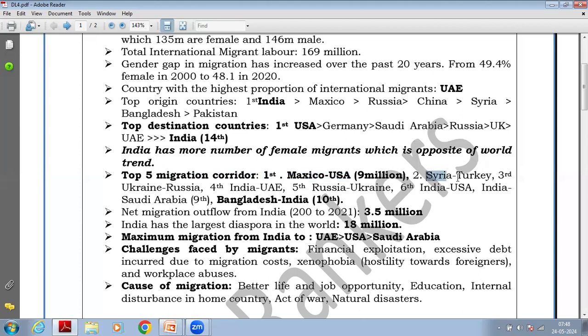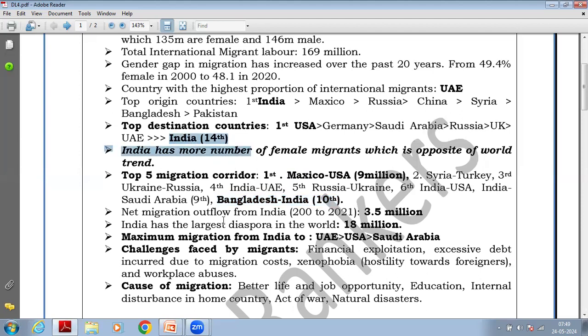Second largest is Syria to Turkey. Syria is a disturbed country, so people migrate to Turkey for a safe haven. People from India directly migrate to the UAE in search of jobs. Here there is no war issue; therefore, for better jobs and better income, they migrate to the UAE. This is the fourth largest corridor. And Bangladesh to India is the 10th largest corridor in the world. Many people from Bangladesh migrate to India. So this is also an important figure that you can quote in your essays and in your mains examination.